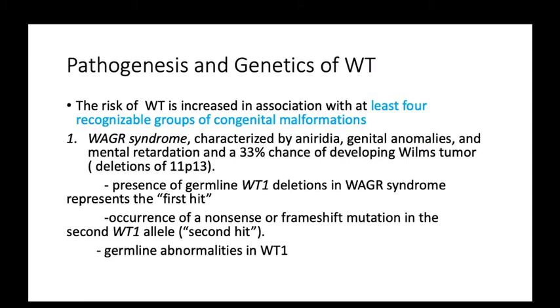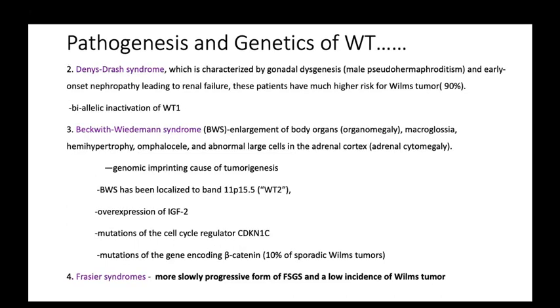Second is Denys-Drash syndrome, which is characterized by gonadal dysgenesis, like male pseudohermaphroditism, and early onset nephropathy leading to renal failure. These patients have a much higher risk for Wilms tumors, up to 90%. And here there is biallelic inactivation of the WT1 gene.